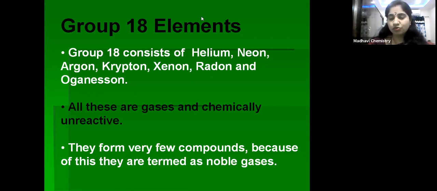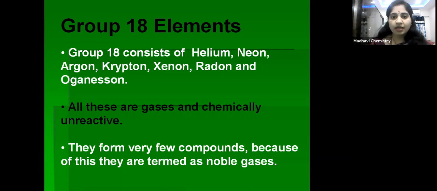So why are these elements called noble gases or inert gases?